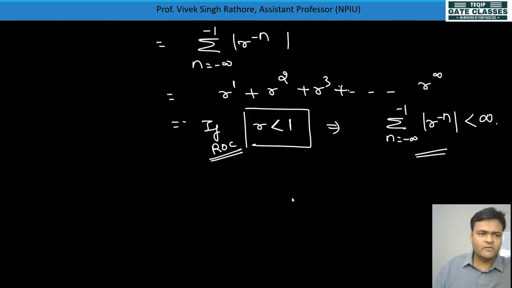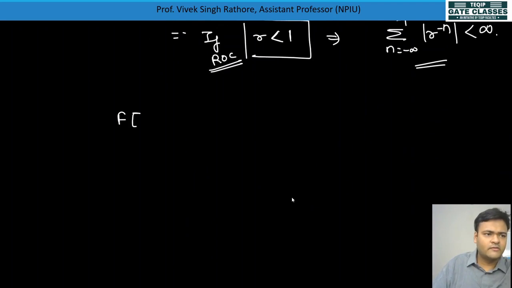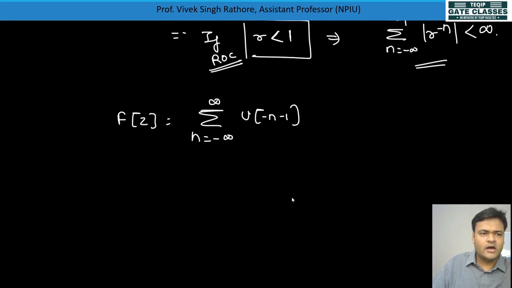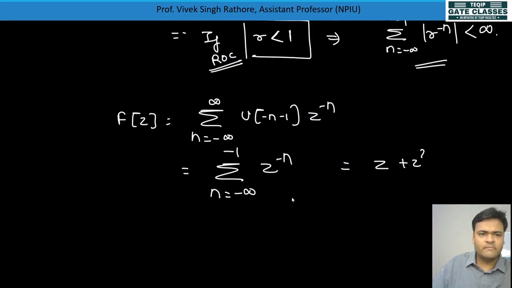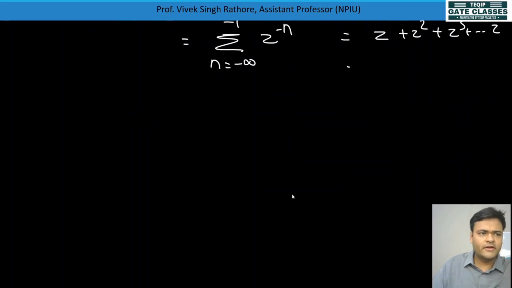And how will we take the z transform? The z transform of a signal is the summation of f of n z to the power minus n, n from minus infinity to infinity. Here f of n is u of minus n minus 1, so n runs from minus infinity to minus 1 of z to the power minus n, which can be written as z to the power 1 plus z square plus z cube and so on, up to z to the power infinity. This sum, with first term z, is z upon 1 minus z.